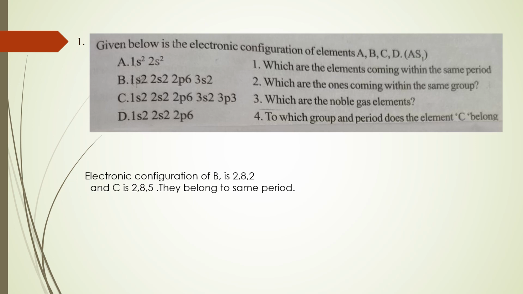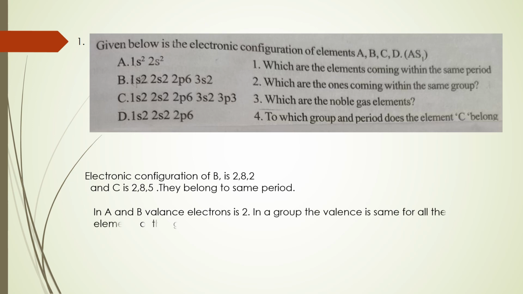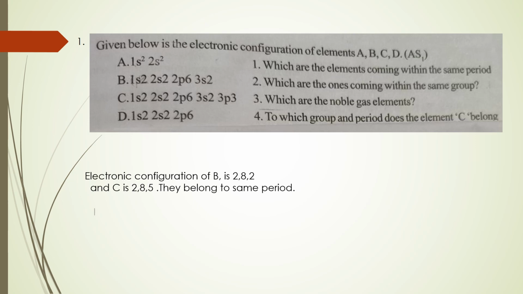Next one, come to the element C. The electronic configuration of element C is 2, 8, 5. So these two elements B and C belong to the same period. So what is the answer? Which are the elements coming with the same period? The elements B and C belong to the same period. Which period? Third period. Are you clear?